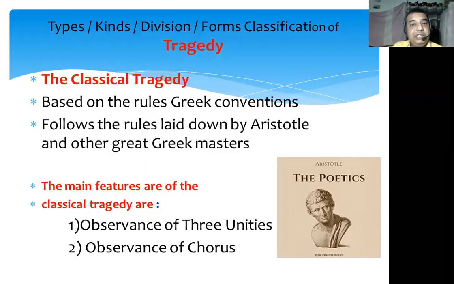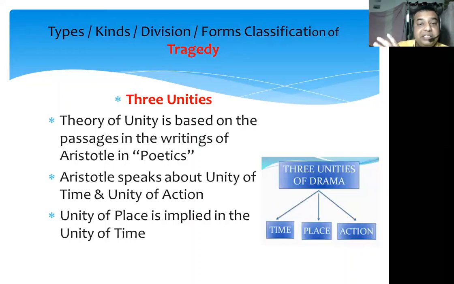So what are these rules? What are these conventions? In simple words, we can say that the tragedy which follows the theory of three unities, the tragedy which employs the chorus, that type of tragedy can be called the classical tragedy. So what are the three unities? Three unities are unity of time, unity of action, unity of place. And these three unities are told by Aristotle in his famous book Poetics.